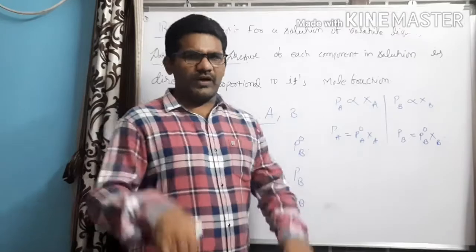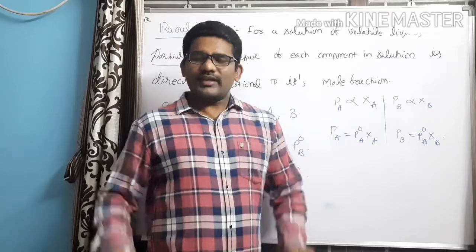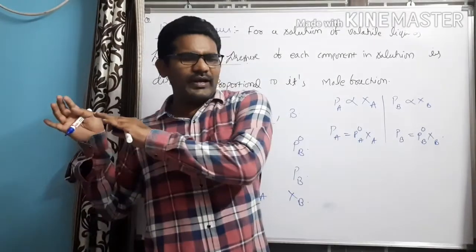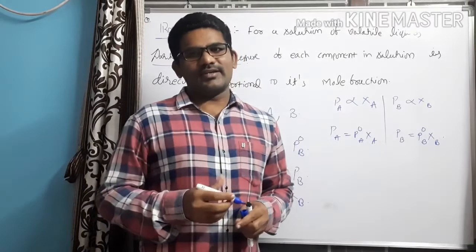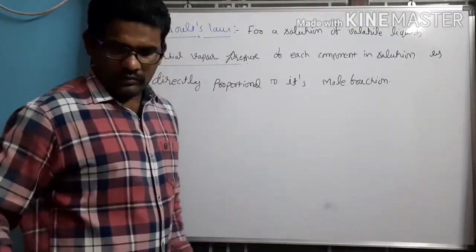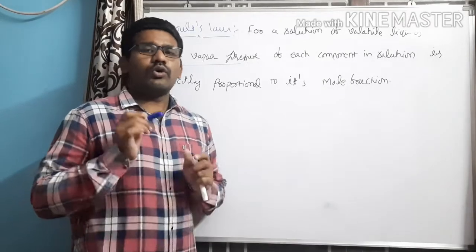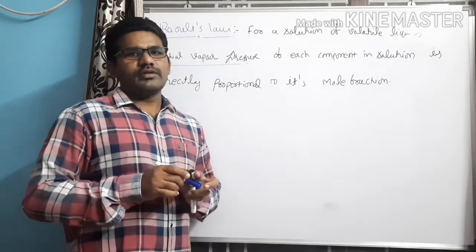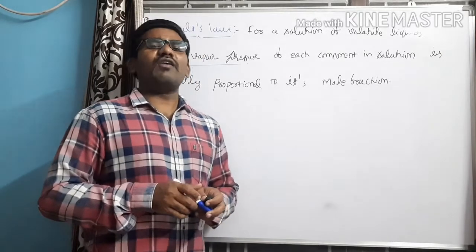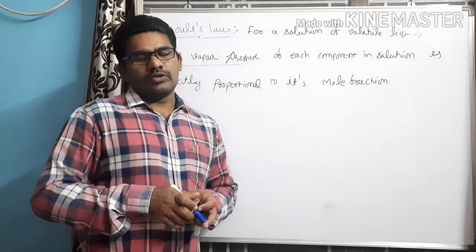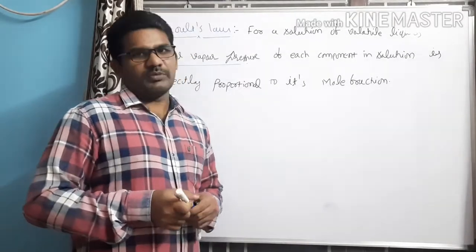Whenever a solution is formed, that means when two liquids are combined together, can I apply Dalton's law to this? Yes, you can apply Dalton's law. What is Dalton's law saying? According to Dalton's law, total pressure exerted is equal to the sum of partial pressures.